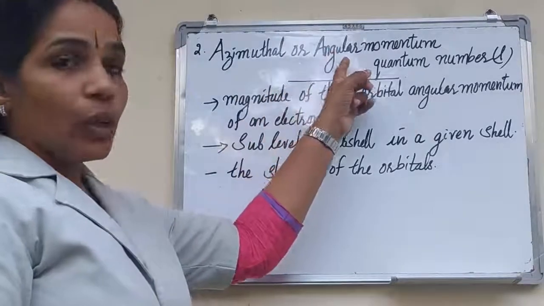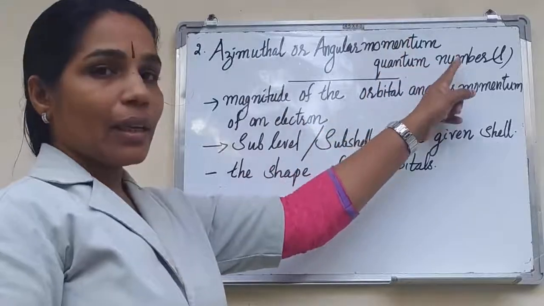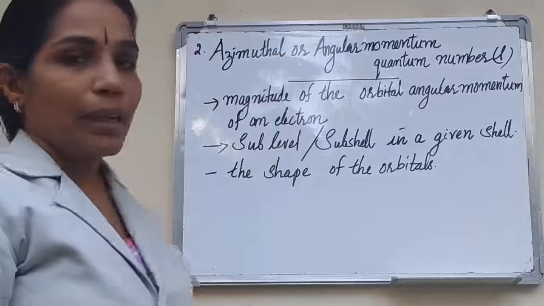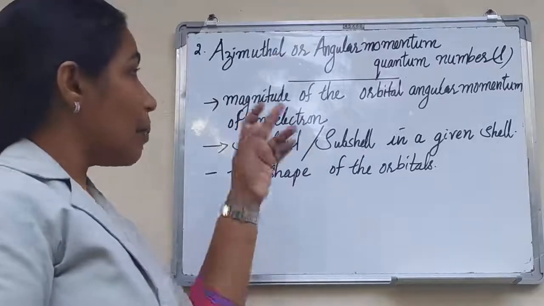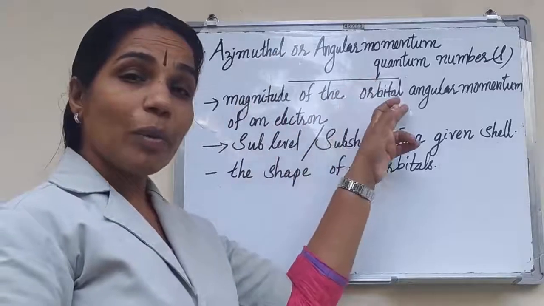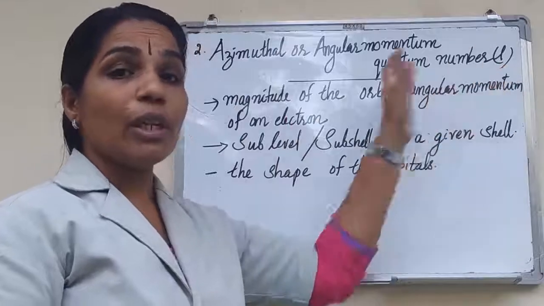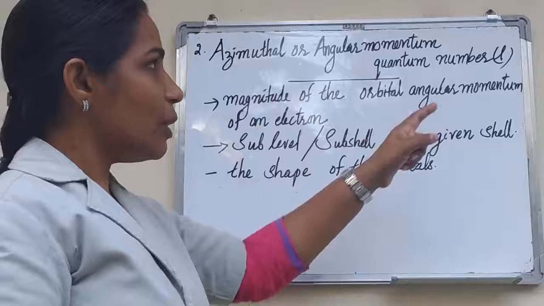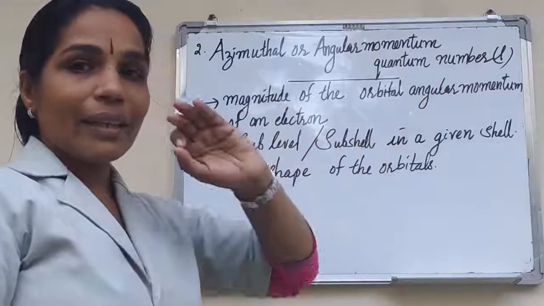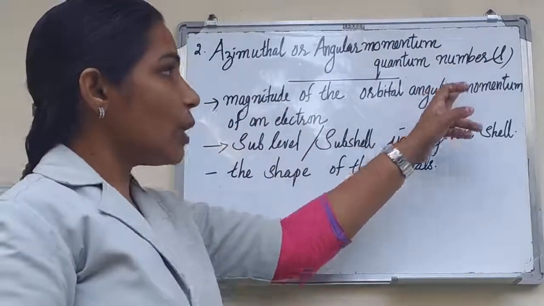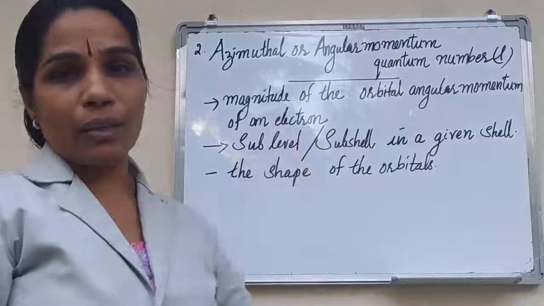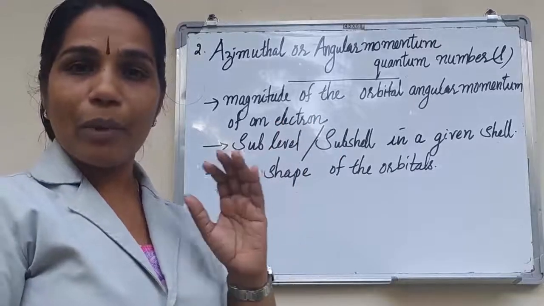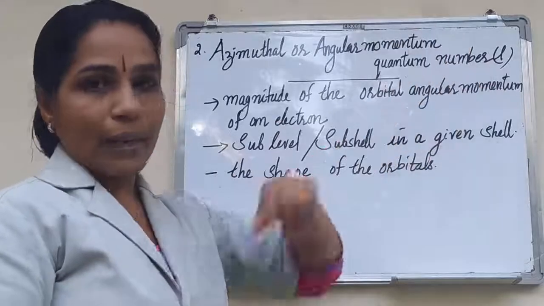Azimuthal or angular momentum quantum number, represented by l. This azimuthal quantum number determines the magnitude of the orbital angular momentum of an electron. That is, by using the value of l, we can calculate the angular momentum of an electron.